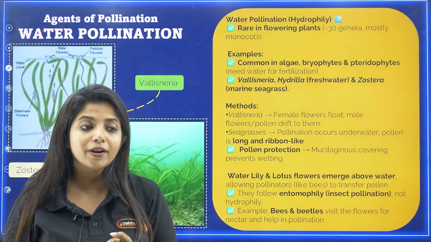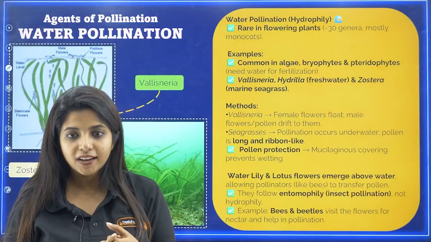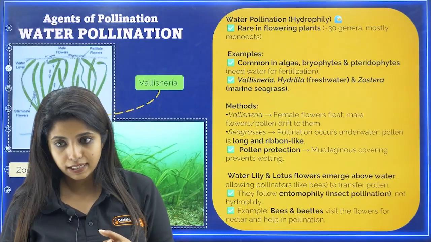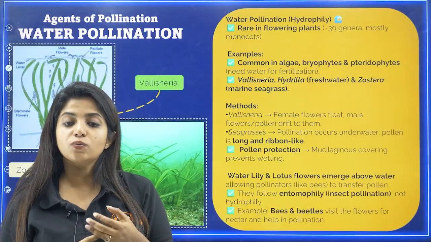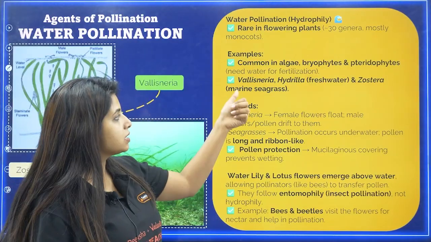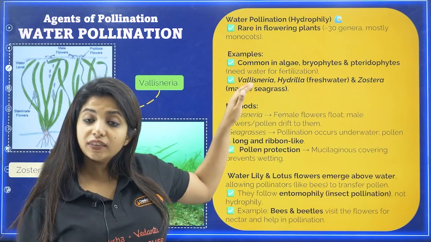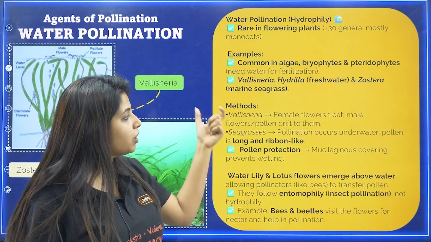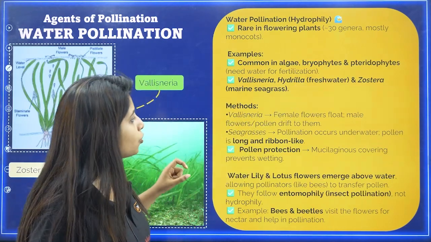Here Hydrilla is freshwater. That means it is found in water where the salinity is less, where the amount of salt in the water is less. Zostera is marine, that means where the amount of salt in the water would be more. So Vallisneria, Hydrilla and Zostera are the ones. Now they also have different types. So in Vallisneria, the female flowers float.